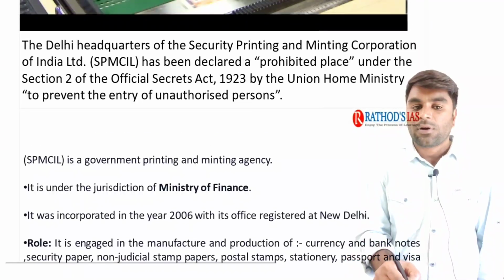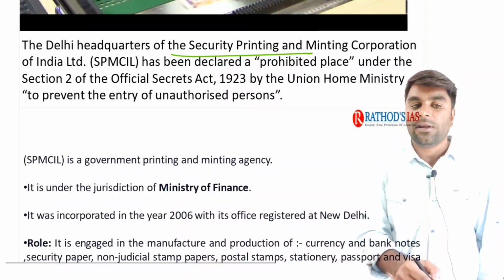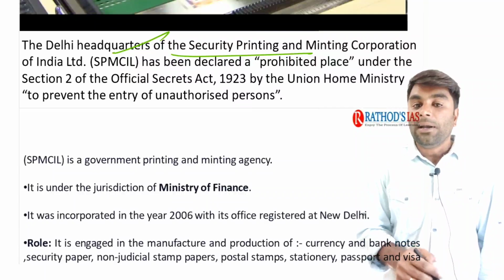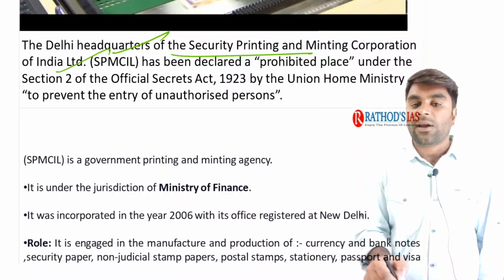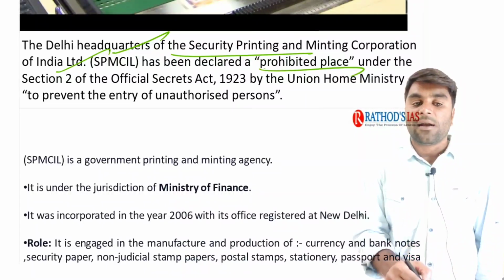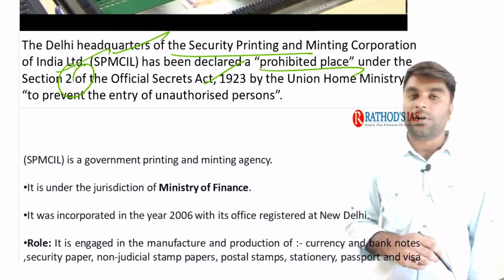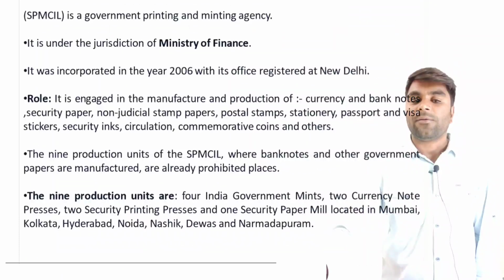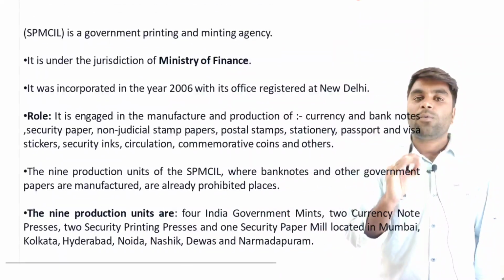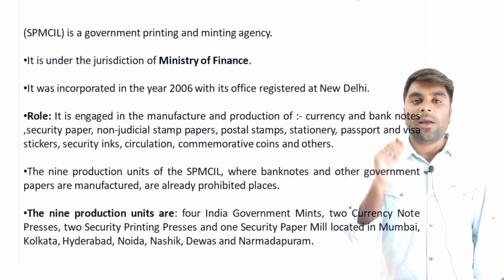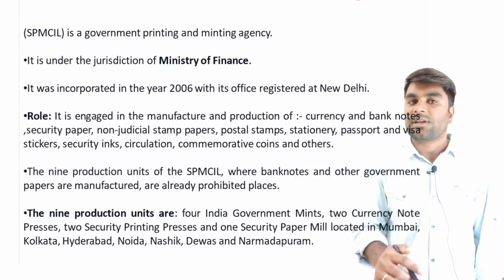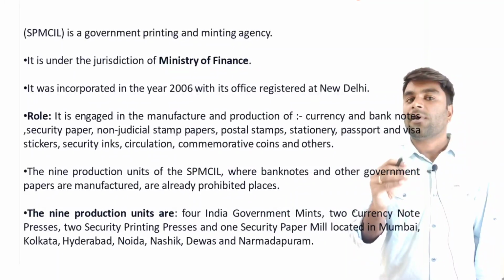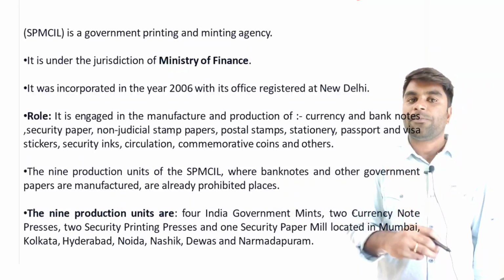Recently, the Delhi headquarters of the Security Printing and Minting Corporation of India Limited has been declared a prohibited place under Section 2 of the Official Secrets Act of 1923. Simple, guys. You know that every note except the 1 rupee note is printed by the RBI through its various institutions like this, and all the coins are minted by the Government of India.